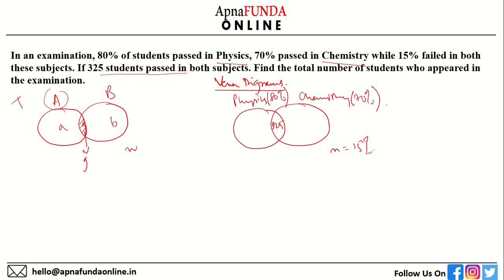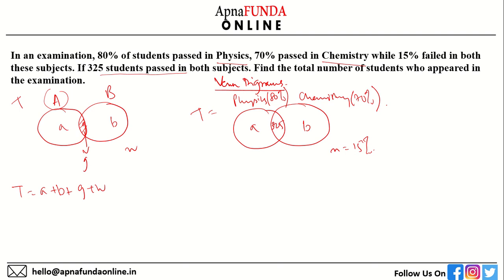Find the total number of students. As I said, total is equal to A plus B plus G plus N. In this case also, we will be going with that formula. Now let's say physics. We know that we need to put the A, B, G, N, and then we'll find our answer.